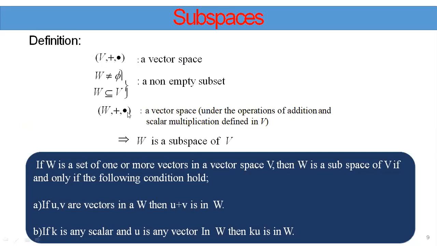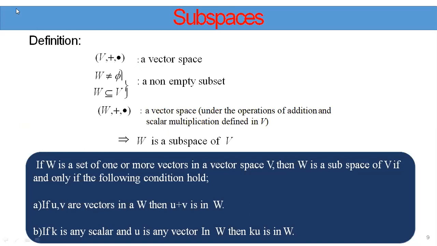Here, the plus and dot are the same binary operations of V. That's why W is a subspace of V. Simply we say that W is a non-empty subset of a vector space V. Then if W itself is a vector space with the same operations of V, then we say that W is a subspace of V.